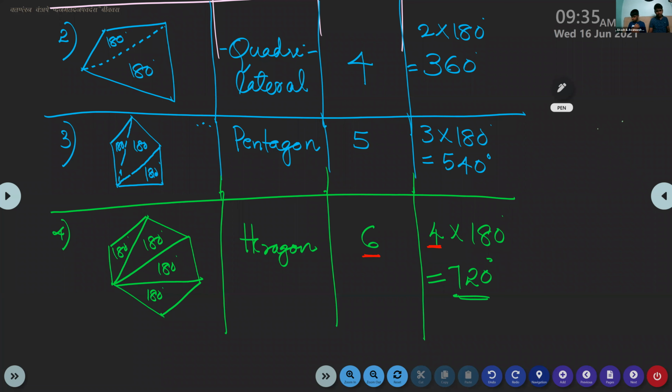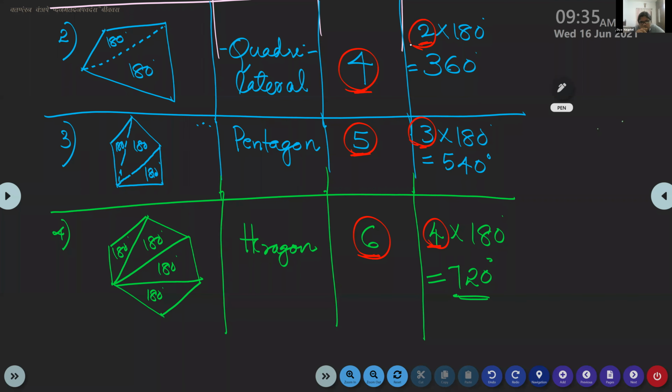Here a 4-sided polygon has 2. So 6, 4; 5, 3; 4, 2.